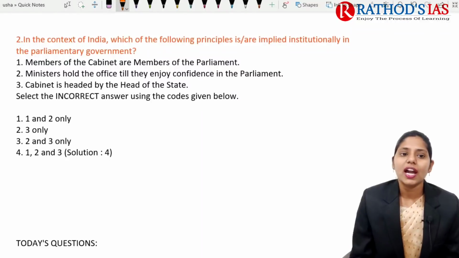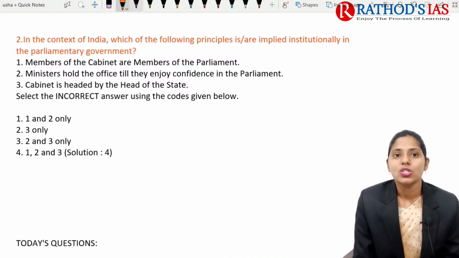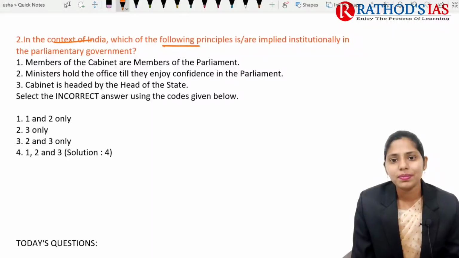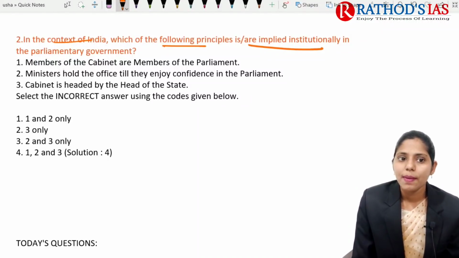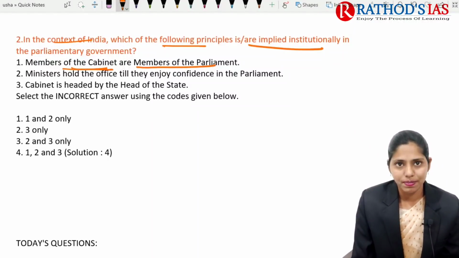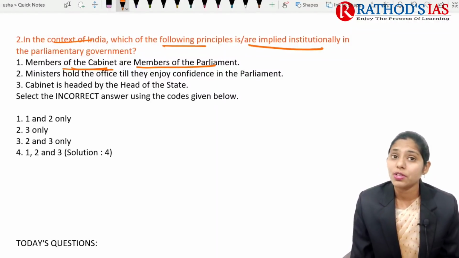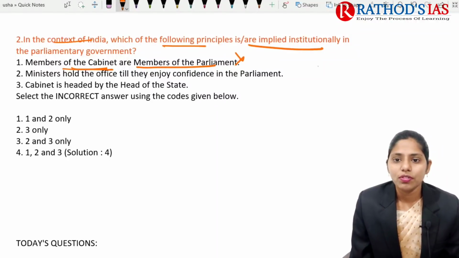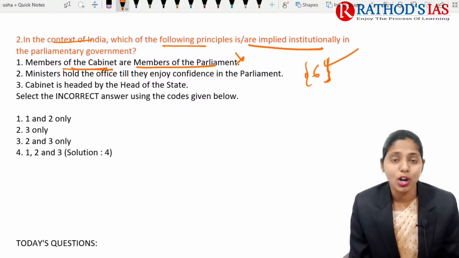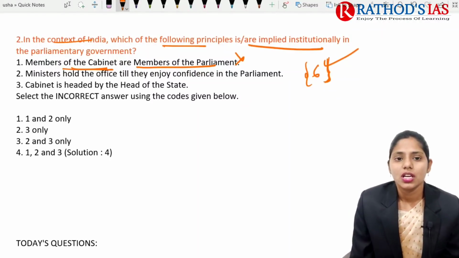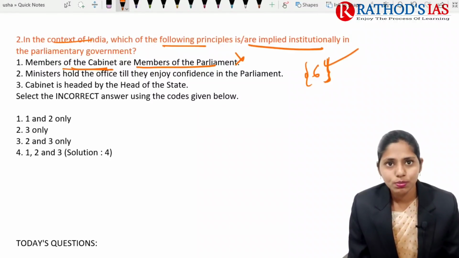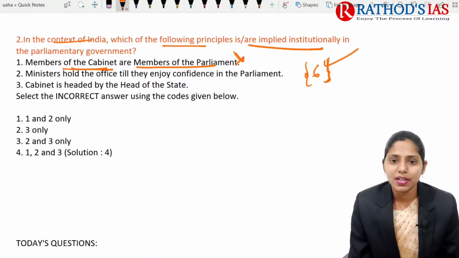And the next question is regarding the parliamentary form of government. In the context of India, which of the following principles is or are implied institutionally in the parliamentary government? First one is members of cabinet are members of parliament. Actually they may not be members of parliament at first, because even cabinet members need to become a member of parliament within 6 months. So this statement is incorrect.